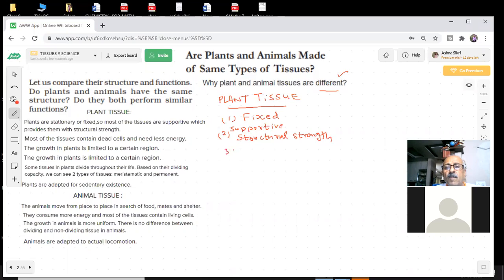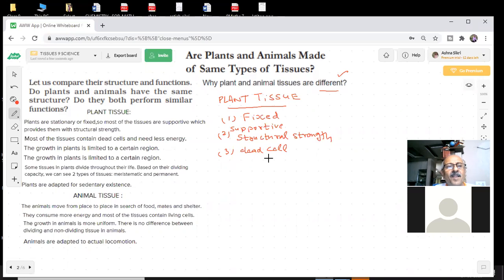Interesting that most of the tissues there are dead cells, and dead cells need less energy. Tell me, if a cell is dead, does it need energy to work? I'm saying the cell is dead. Will it need energy? Yes or no? You know already. Dead bodies, do they need food? A cell is dead, then that's all. It is dead. It doesn't need.